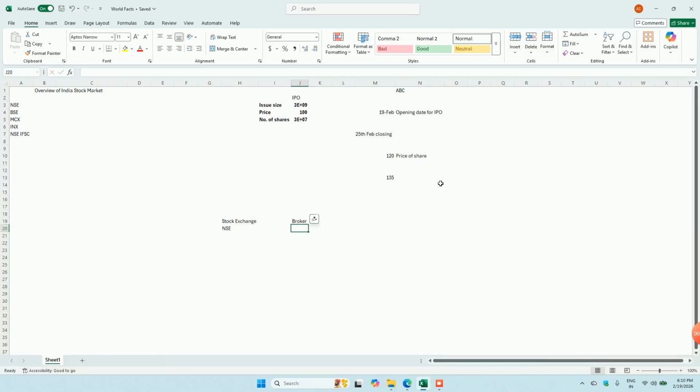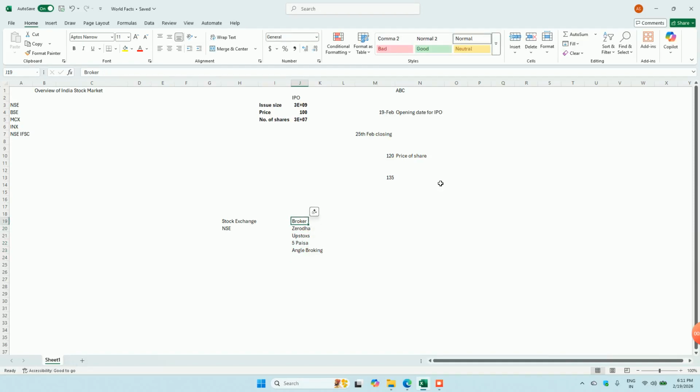For example, we have Zerodha, we have Upstox, we have 5Paisa, oh sorry, we have Angel Broking, and many more.